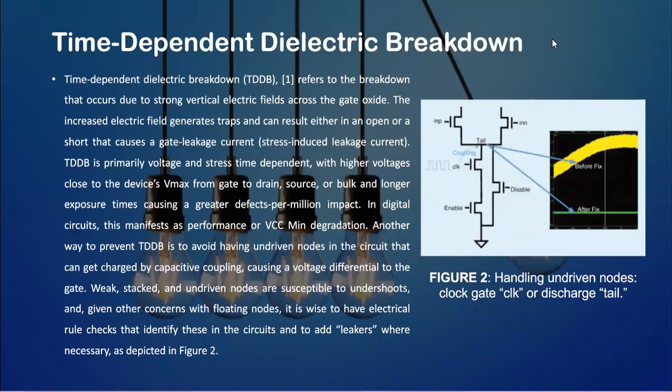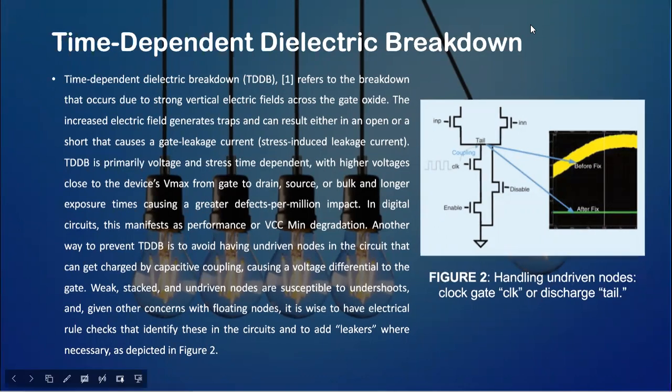Time dependent dielectric breakdown. TDDB refers to the breakdown that occurs due to strong vertical electric fields across the gate oxide. The increased electric field generates traps and can result in either an open or a short that causes gate leakage current.